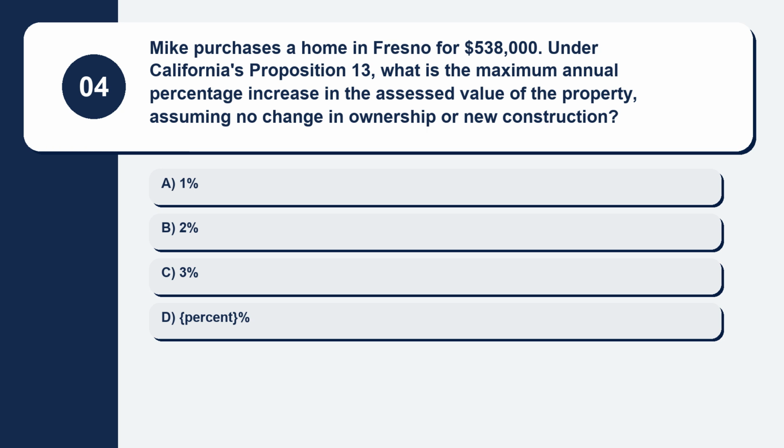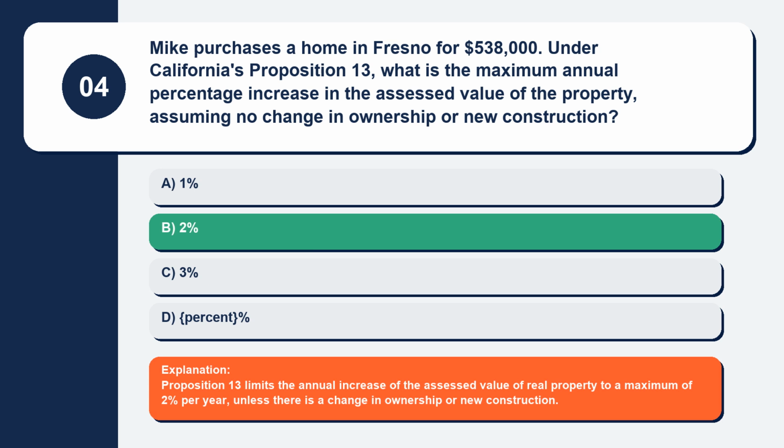Here are your options. Option A, 1%. Option B, 2%. Option C, 3%. Option D, percent. The correct answer is option B, 2%. Explanation. Proposition 13 limits the annual increase of the assessed value of real property to a maximum of 2% per year, unless there is a change in ownership or new construction.